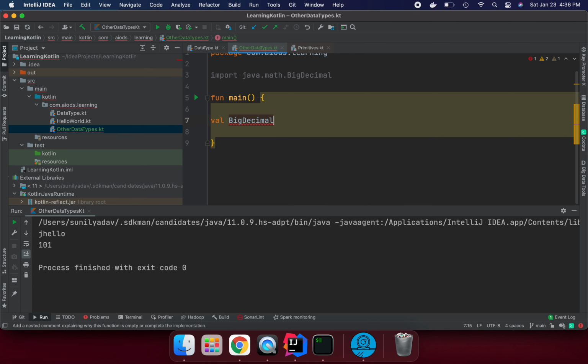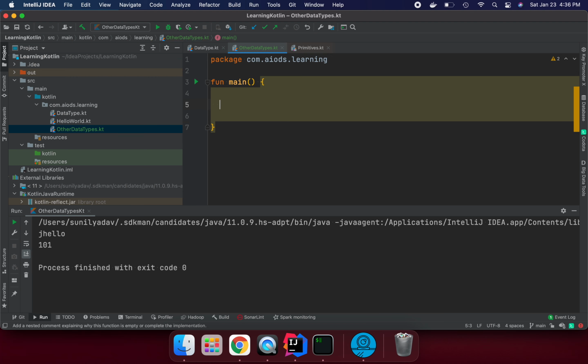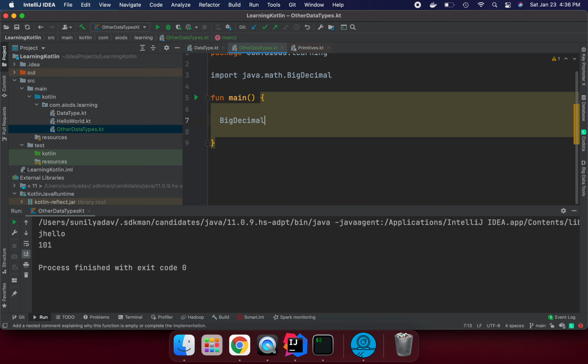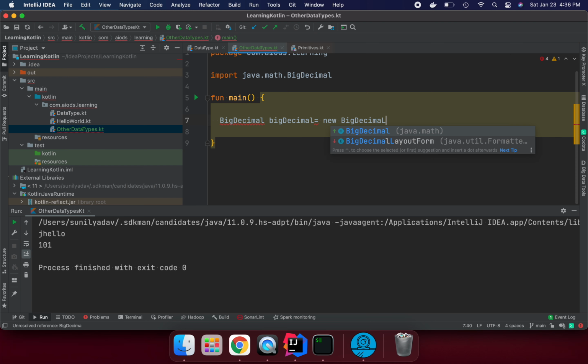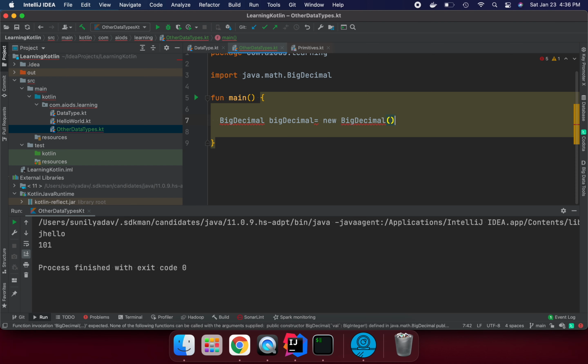In Java, how do we generally do it? Generally in Java we write BigDecimal, then the variable name, then new BigDecimal, and then we can pass some number here, suppose 90.